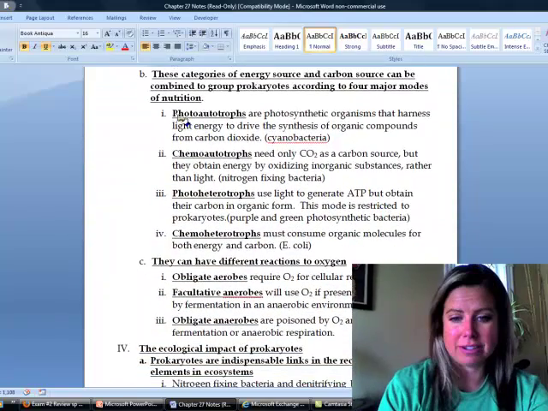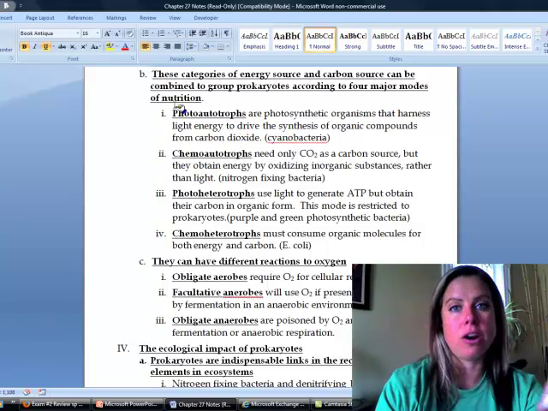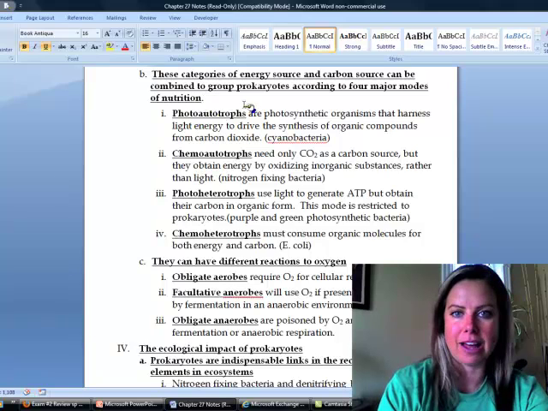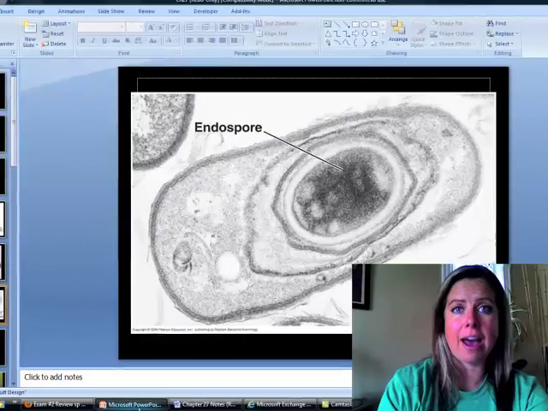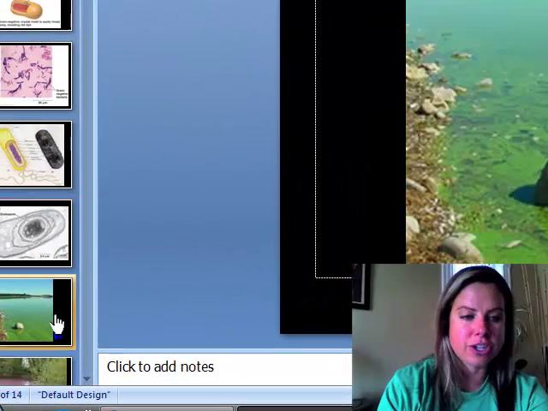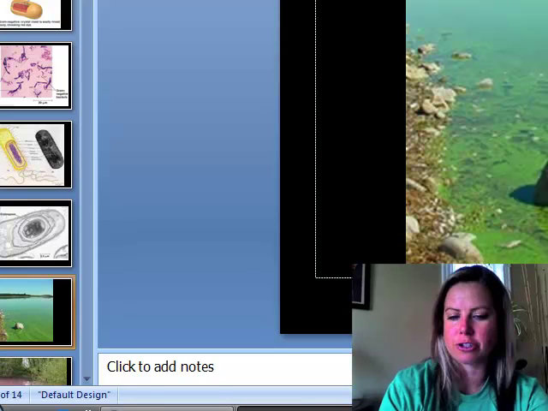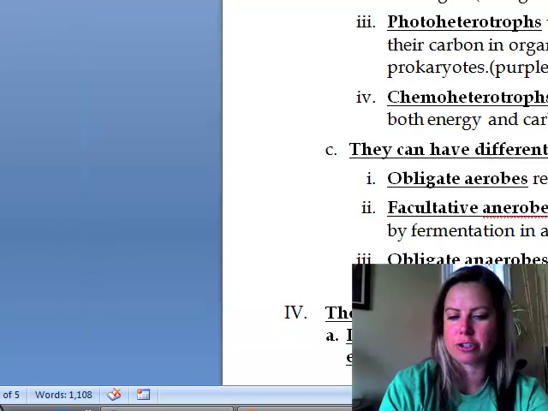All right, so now we've got photoautotrophs. Photo is talking about where they get their energy, and that's from light, sunlight. And autotroph means they get their carbon from CO2 in the atmosphere. Cyanobacteria is a great example of that. To show you a lovely picture of cyanobacteria, it's all that green slime that you see there in that picture. Yummy stuff.